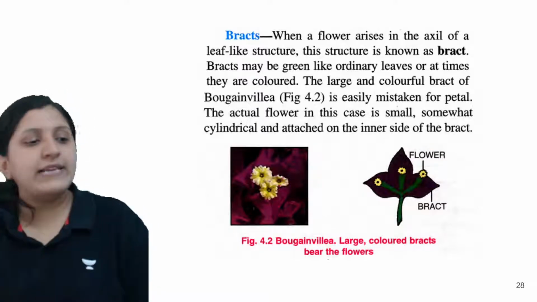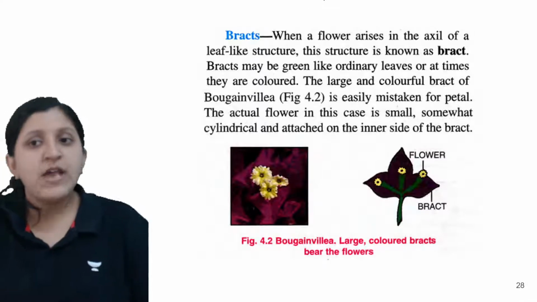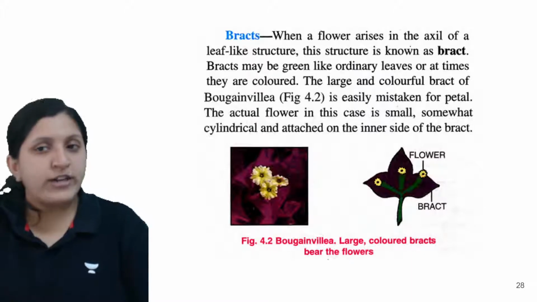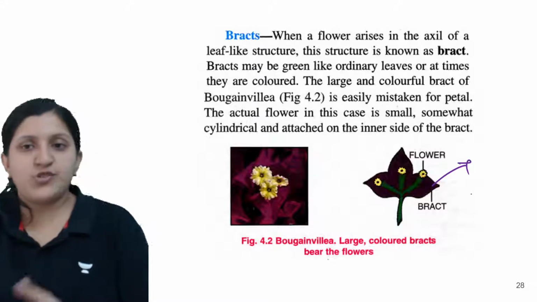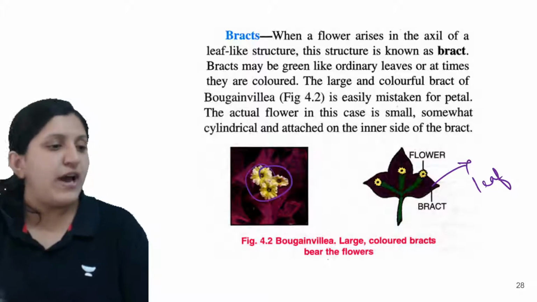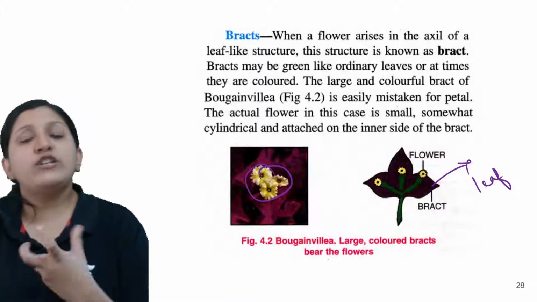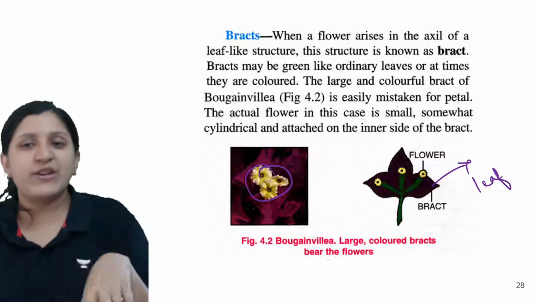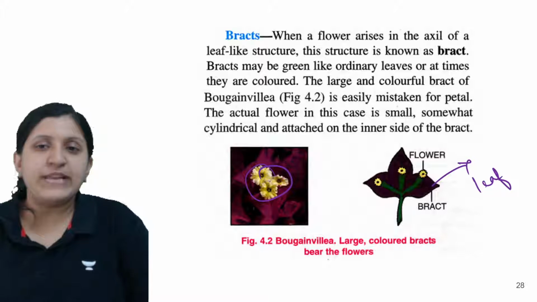So this is the bract I was talking about. When a flower arises in the axil of a leaf-like structure, this structure we call a bract, and a bract can be like ordinary leaves. So these are basically the leaves itself, nothing extraordinary. This is the leaf, and this is the tiny flower which is growing in the bougainvillea. So what you pluck as a flower in the case of bougainvillea, that whole thing is not a flower. The tiny flower that you see is the flower, and the rest of it is completely a leaf.